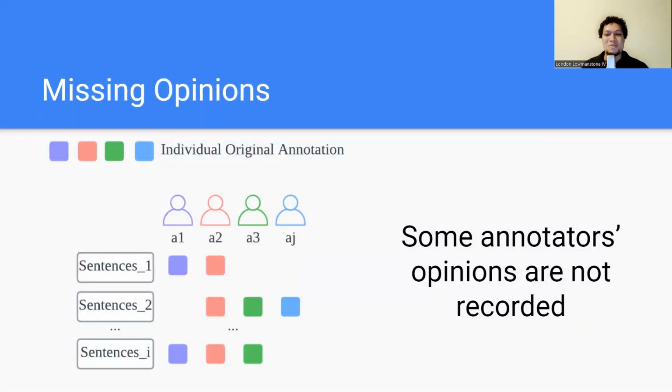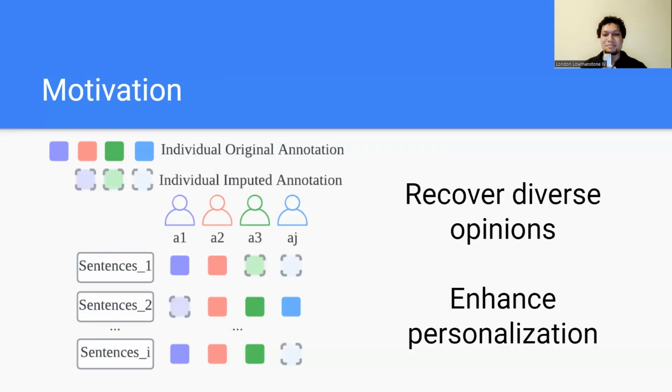I'm sure many of you are familiar with natural language processing data sets where we have sentences and users who annotate those sentences for a variety of tasks. However, we have a lot of sentences, and so not every annotator will annotate every single sentence. And so we're missing some of these opinions and perspectives in the data set. So, our main motivation behind this is to recover diverse opinions and enhance personalization.